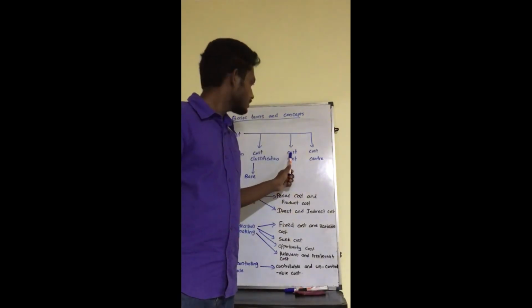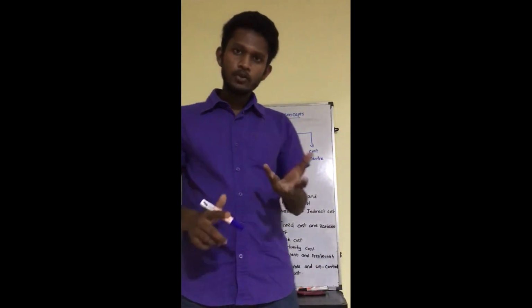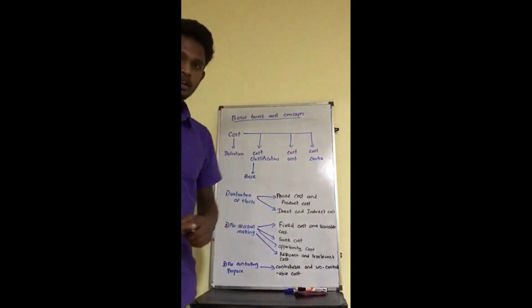And the next term is cost unit. What do you mean by a cost unit? Simply, a cost unit is a unit in which you are going to measure the cost. As an example, when it comes to a brick manufacturing company, the brick is the cost unit. Or when it comes to a transport company, the cost incurred for 1 kilometer is the cost unit, right?